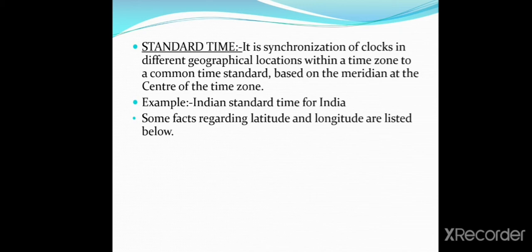Some facts regarding latitudes and longitudes are listed below. Latitudes and longitudes are imaginary lines.